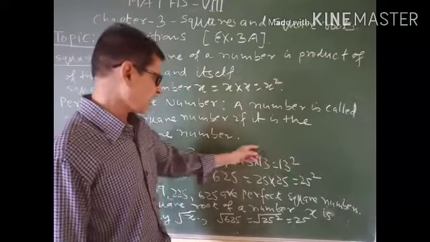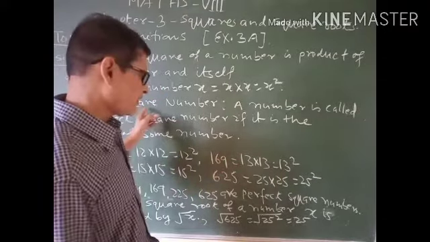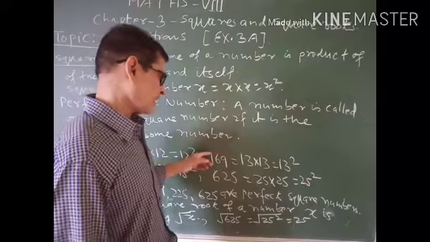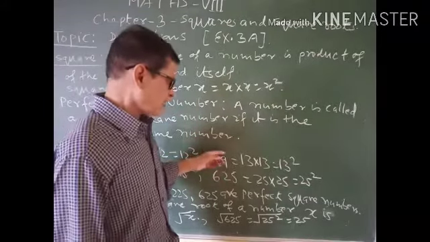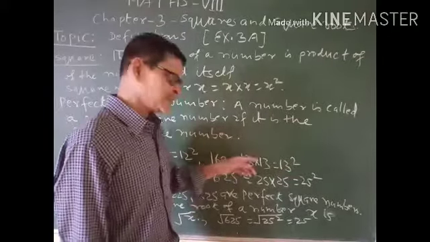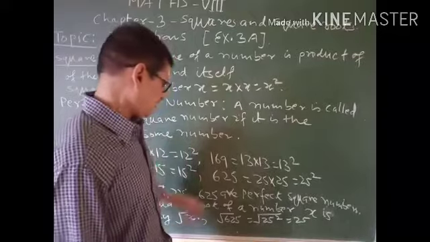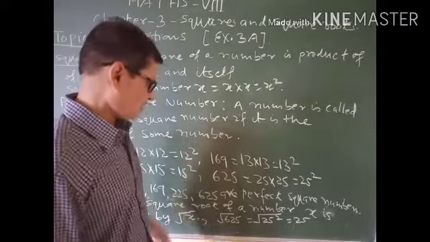And now we can say that 169 is a perfect square number. It means the given number can be obtained by squaring a certain number. If this condition is fulfilled, then we say that the number is a perfect square number.